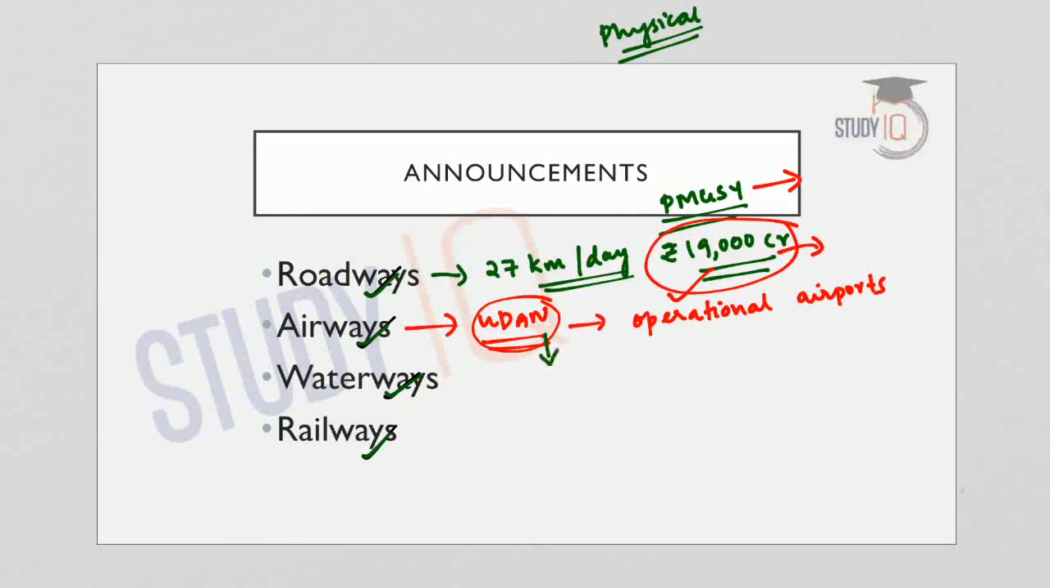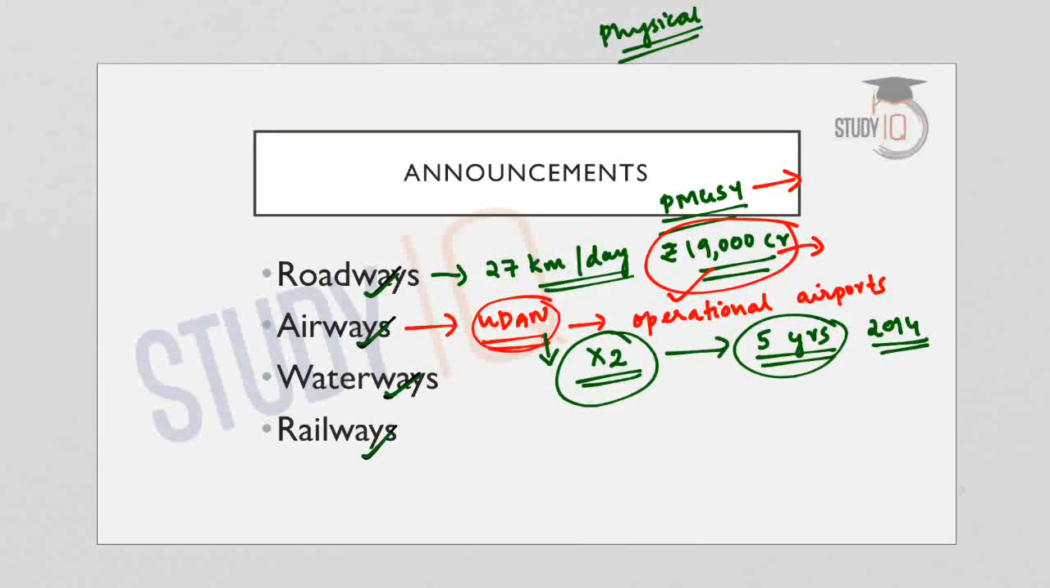And after the scheme was launched, the domestic passenger traffic in India has doubled. And this happened in a time frame of 5 years. So since its launch, that is since 2014, the passenger traffic in Indian airports has increased by 2 times. So that is one major significance of this Udaan scheme.